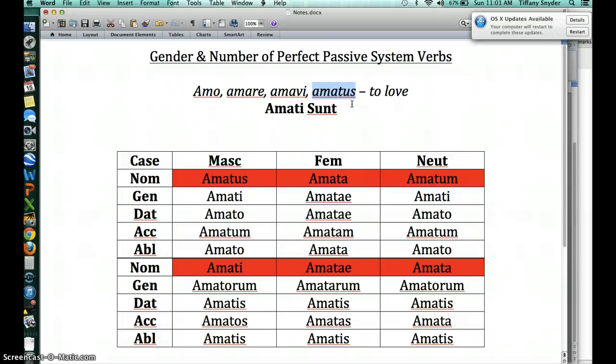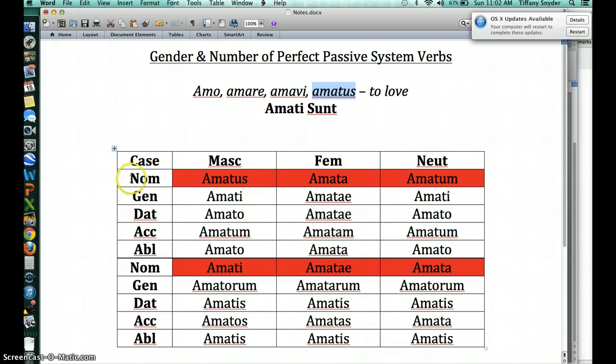Now, when we go to form these perfect system verbs, perfect passive, sorry, we need the two words, as we've seen in the last couple videos. But we will only be taking from this chart the parts that are highlighted in red, because this verb only needs to match its subject, right?